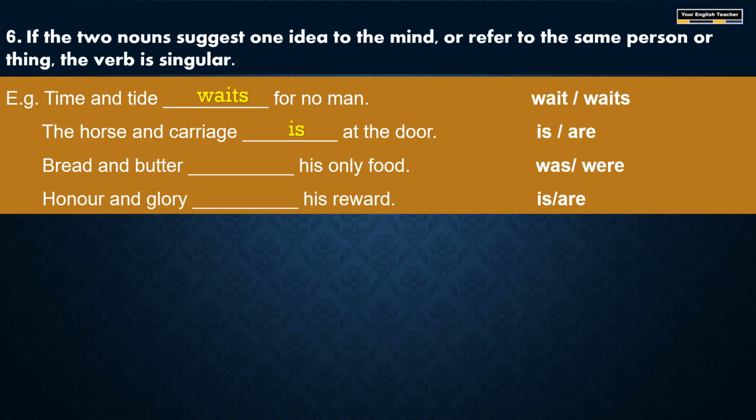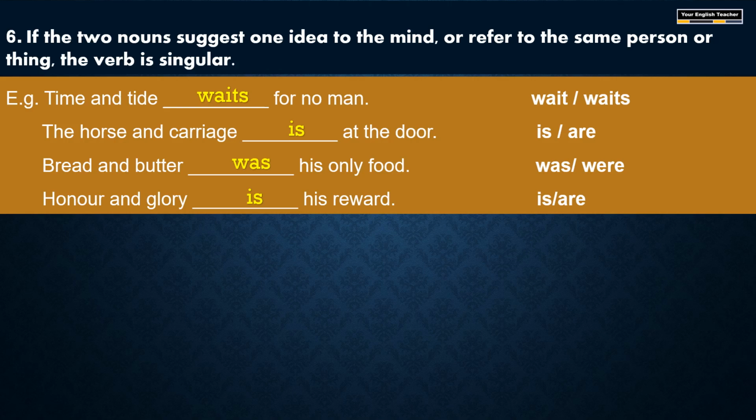Bread and butter ___ his only food. So here bread and butter together makes the person's food. So the verb should be singular. Was. Bread and butter was his only food. Honor and glory ___ his reward. So what is his reward? Honor and glory together makes his reward. So here also we must use a singular verb. Hence it is.